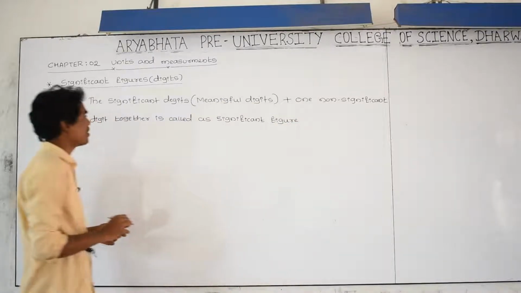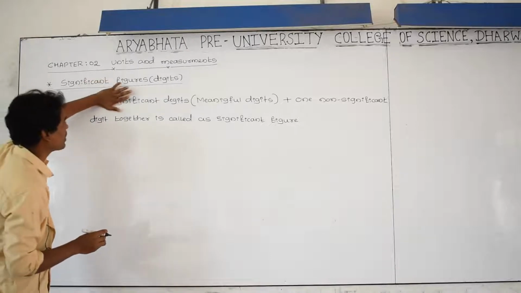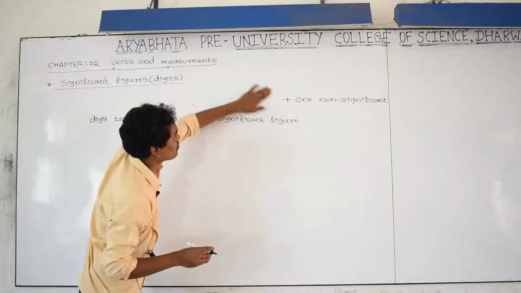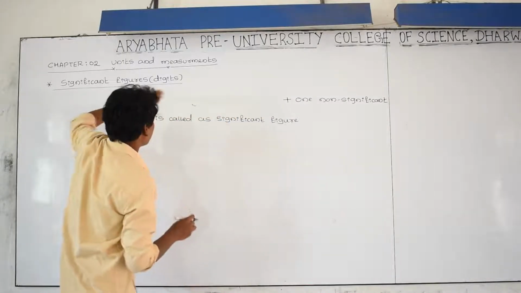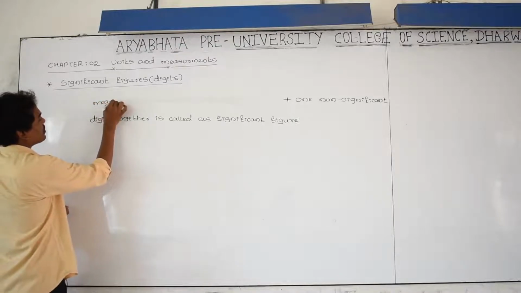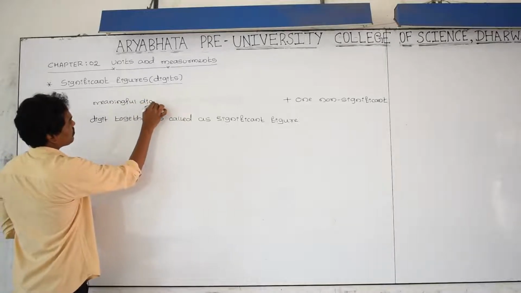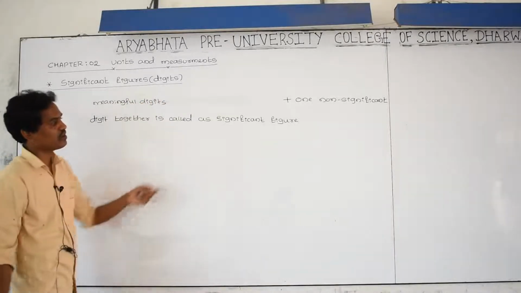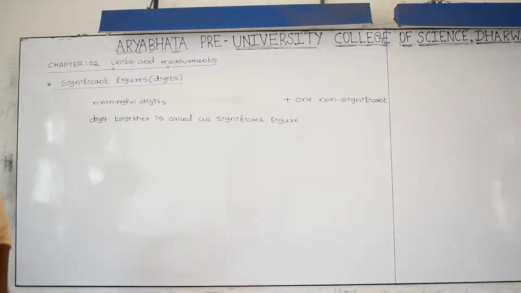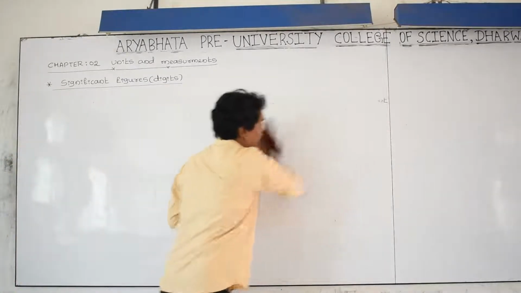Therefore, to avoid confusion between significant and non-significant, you can use the term meaningful digits. Meaningful digits plus one non-meaningful, that is non-significant. Or else you can take another definition, and here